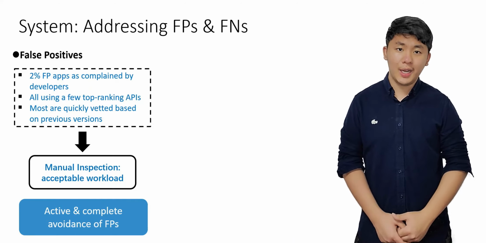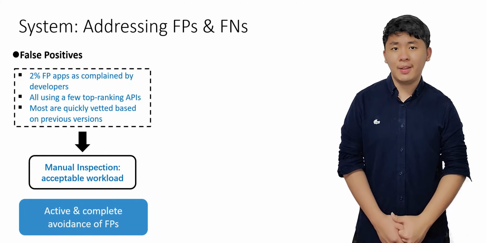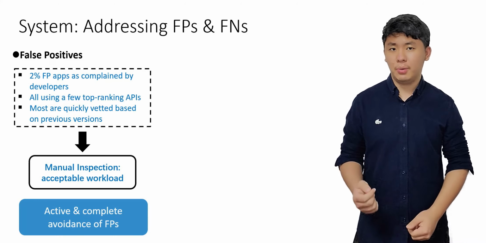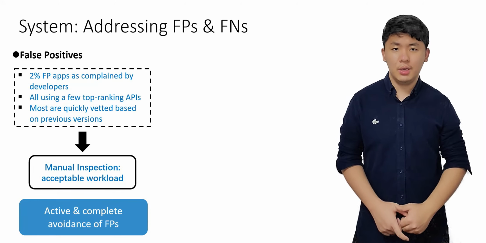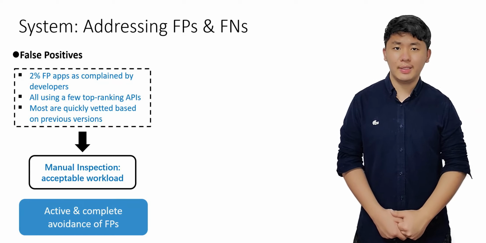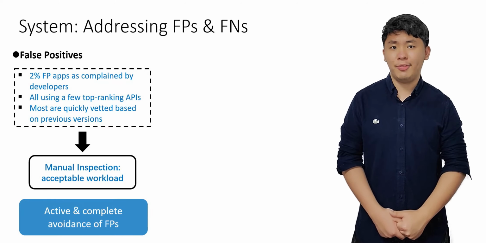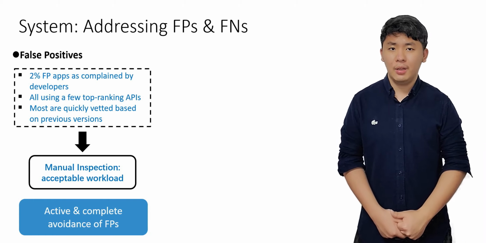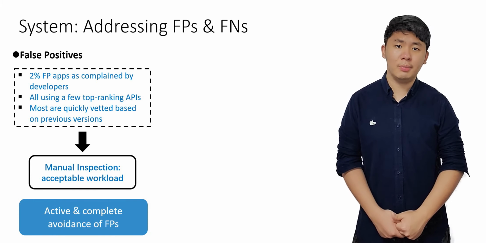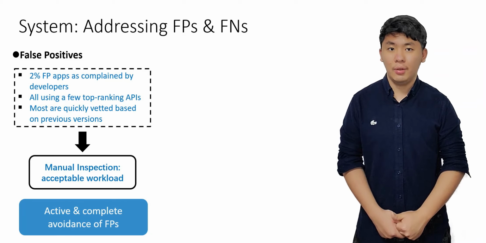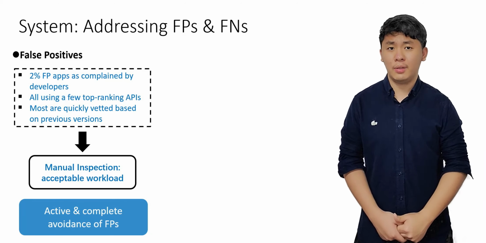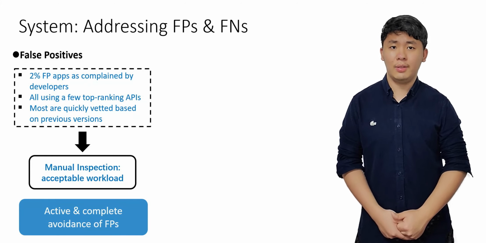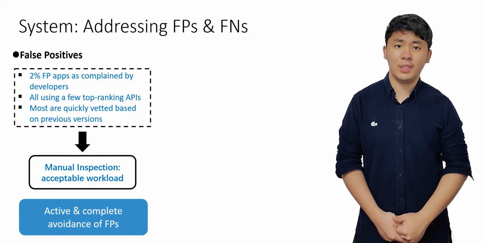When it comes to machine learning solutions, an inevitable problem is false results, or specifically false positives and false negatives. We too face them in practice. We choose to actively and fully avoid false positives by manually checking them every day, as they greatly impact developer experiences. Fortunately, most of them can be quickly vetted based on their previous versions. In fact, we need only to inspect less than 80 apps each day.